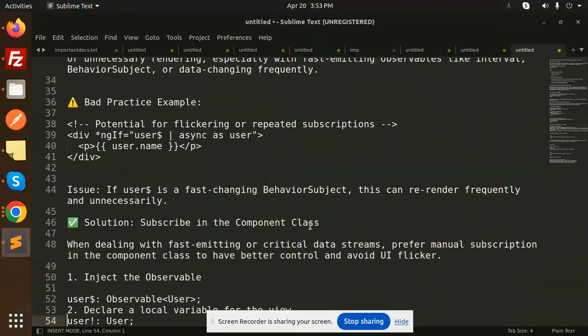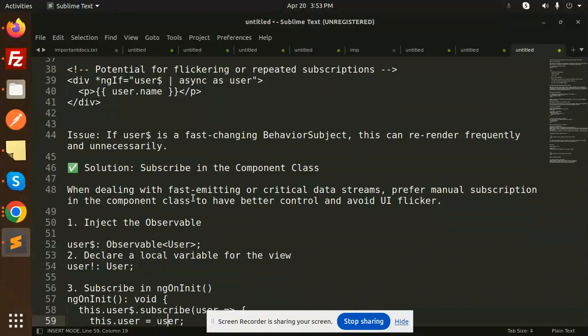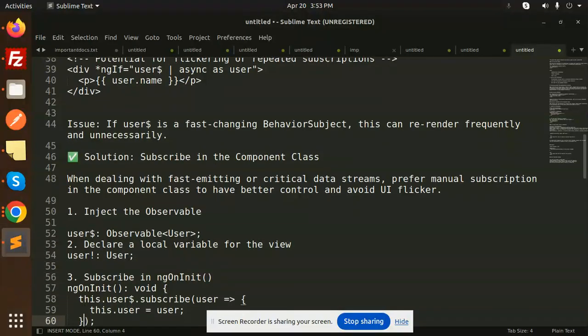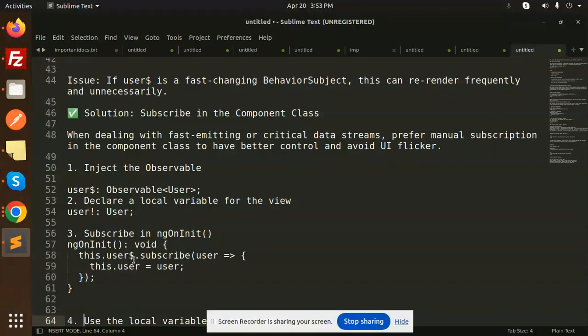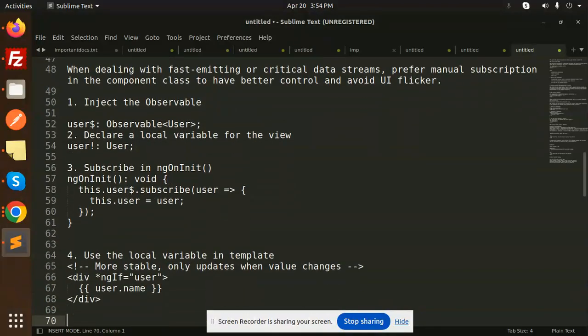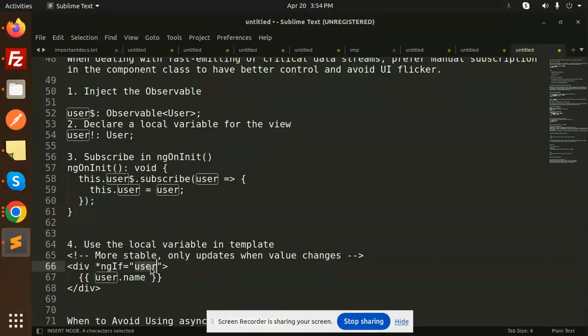Subscribe in the component class. When dealing with fast emitting or critical data streams, prefer manual subscription in the component class to have better control and avoid UI flickering. First of all, you have to inject the observable, then declare a local variable, and then subscribe in ngOnInit. Here you can see that we subscribe and push the data to that local variable. Now use the local variable in the template like this. It is more stable and only updates when the value changes.